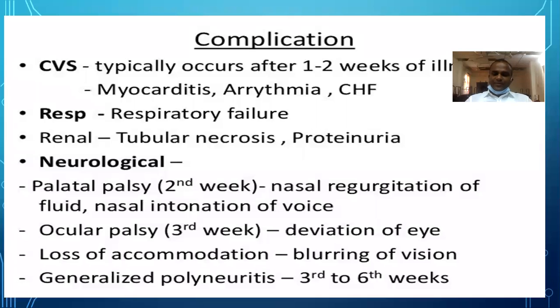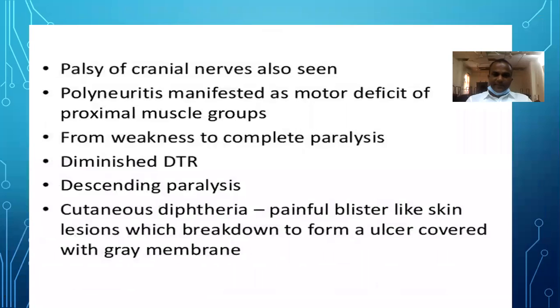Then neurological. The neurological complications usually appear in the second week, where the patient will have palatal palsy with nasal regurgitation, and ocular palsy with deviation of the eye and loss of accommodation reflex, with preservation of light reflex, and blurring of vision. And the patient will have a generalized polyneuritis in the third to sixth week.